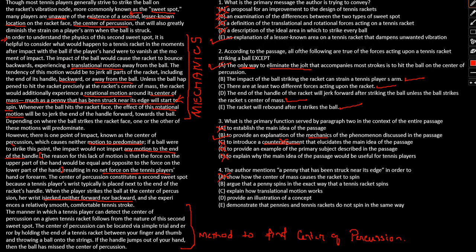Argue that the penny spins in the exact way? No, the penny does not spin the exact way, so this is also wrong. Explain how translation motion works? But we are having rotational motion because the penny is spinning, so wrong. Provide an illustration of a concept? Yes, it is like an example. Demonstrate that tennis rackets and pennies do not spin the same way? Again out of context. So option D will be the correct answer.